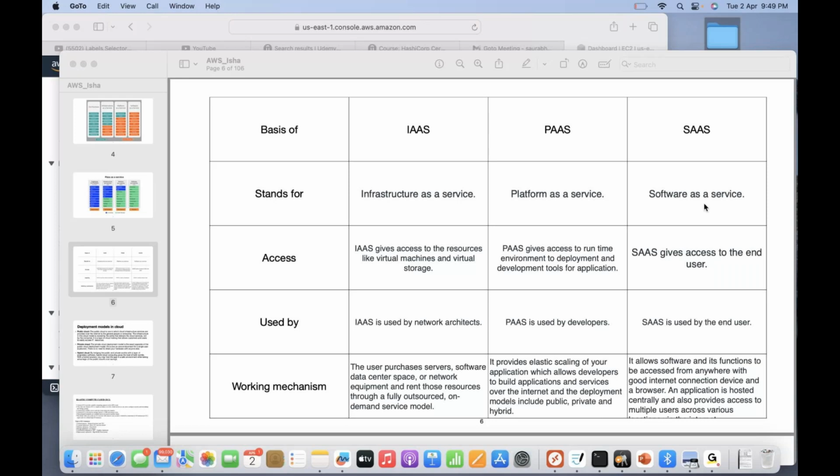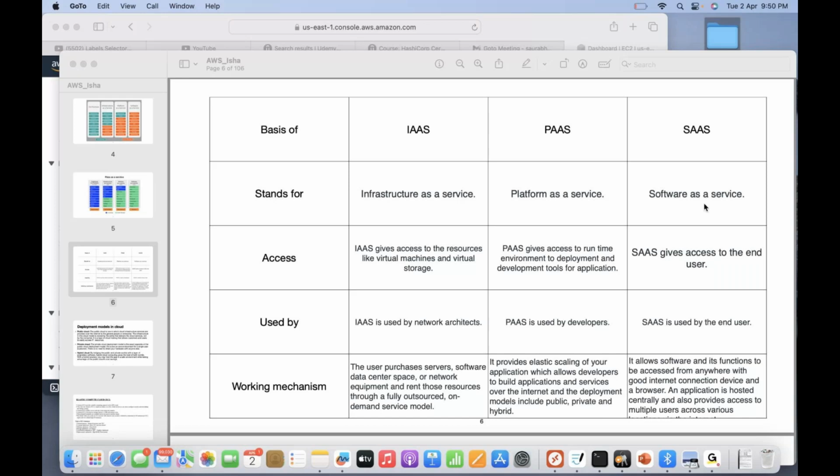Now, what is hybrid cloud? Hybrid cloud means you have developed your application and it is running on public cloud, but the databases, the servers... first I think I should explain this.